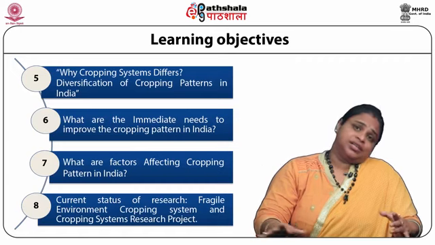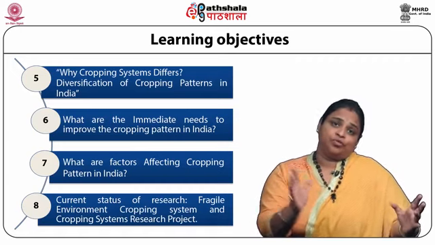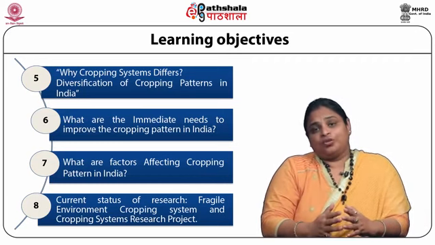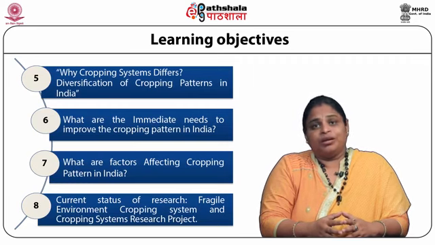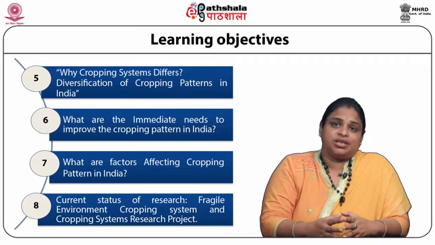Once we study the whole of the cropping pattern, we will focus on the current status of the research. We all know that day by day our environment is changing due to different types of stress conditions.